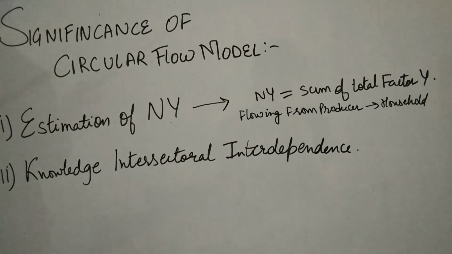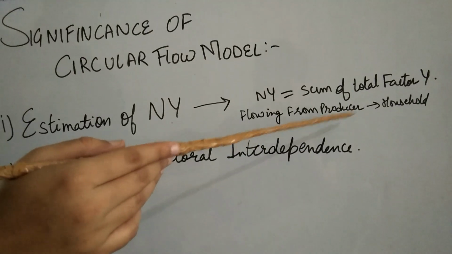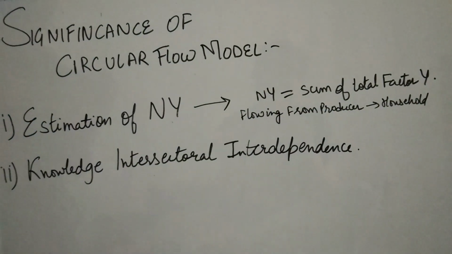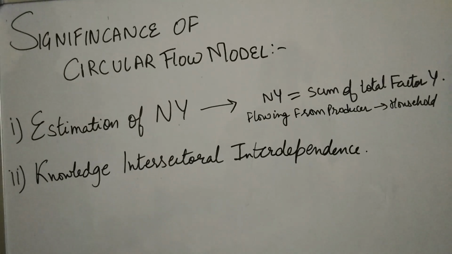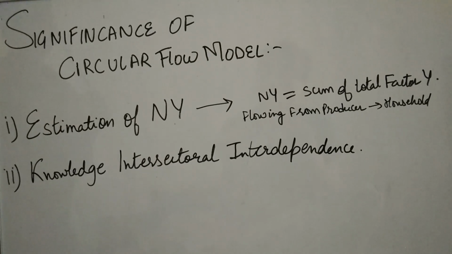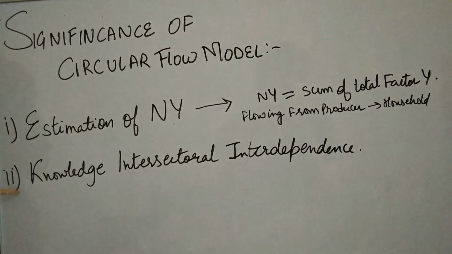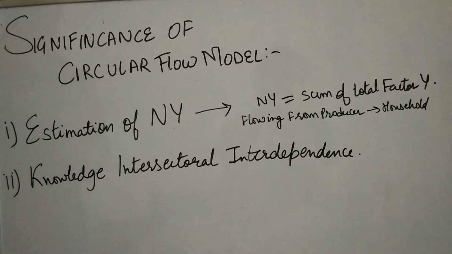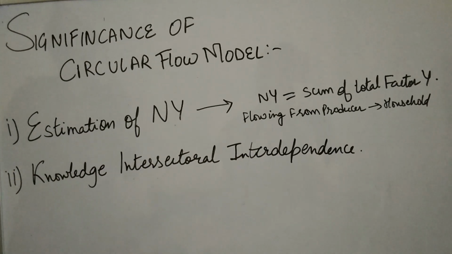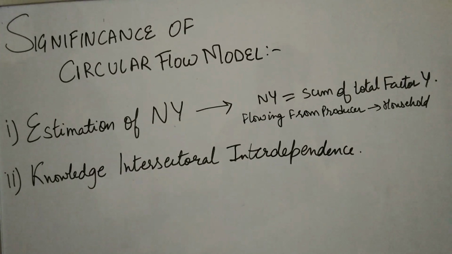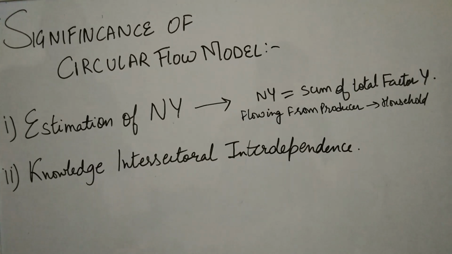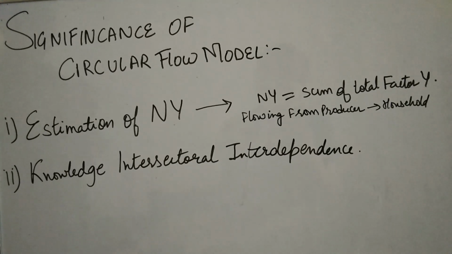Therefore, it shows the flow from the producer sector to the household sector that we have studied in the two-sector economy. Now, the next significance is that it gives us knowledge about the intersectoral dependence. Now we know all the four sectors of the economy are mutually interrelated and interdependent on each other, like I have explained previously here.